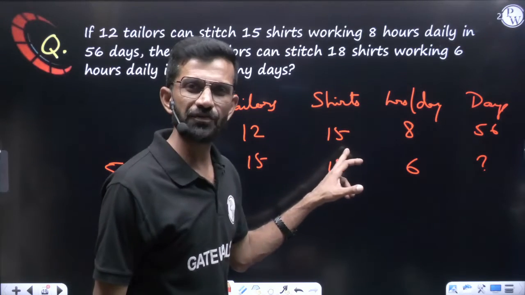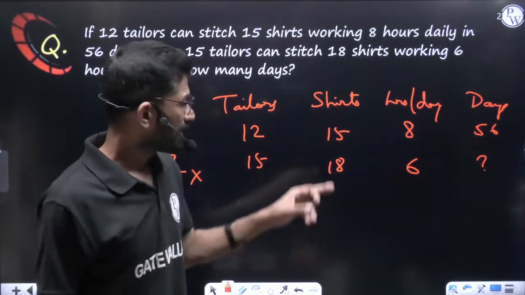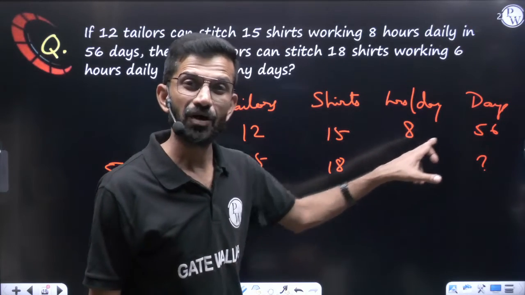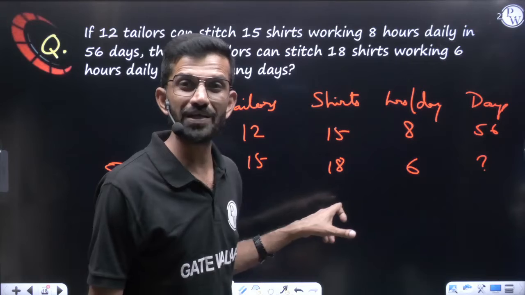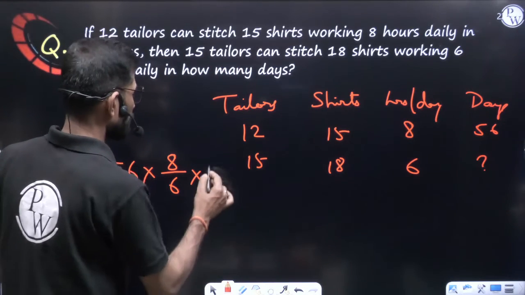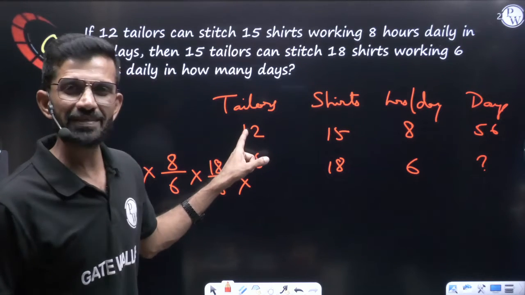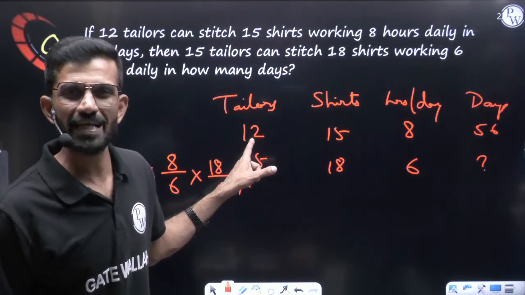In order to stitch 15 shirts, 56 days is required. In order to stitch 18 shirts, obviously more days will be required because the work is more, so days taken will also be more. So more means you will write more by less. More value is 18, less value is 15. Multiplication. Now comparing with the tailors, with the men, with the workers, with the employees.